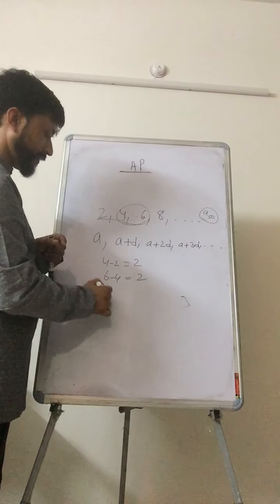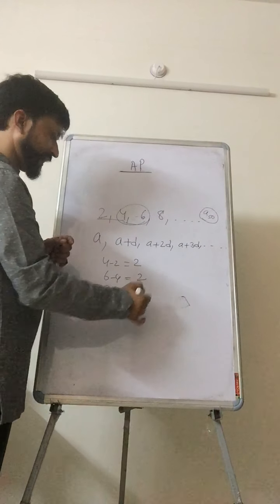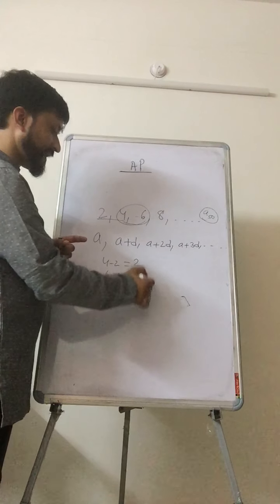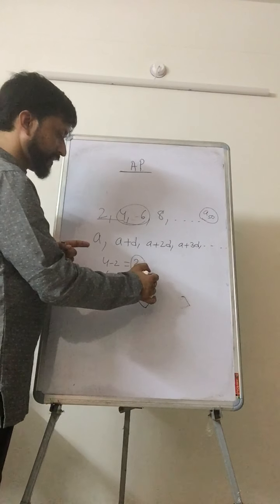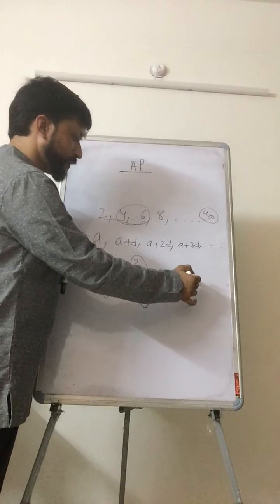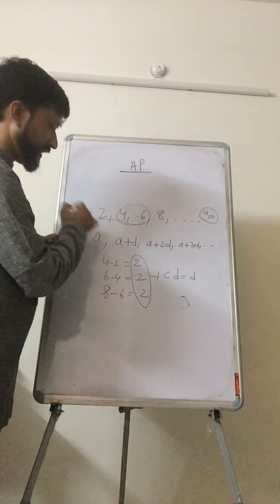Again 8 minus previous, its previous is your 6, so you are getting 2. Now in each and every case we are getting the same difference. Since the difference is the same, it is called your common difference, and that we represent with D. And the first term we represent with A.